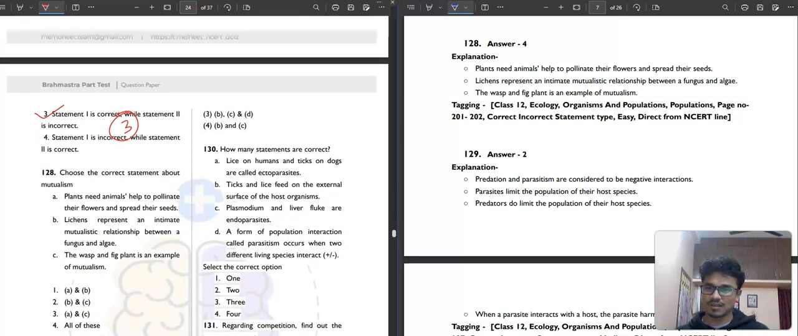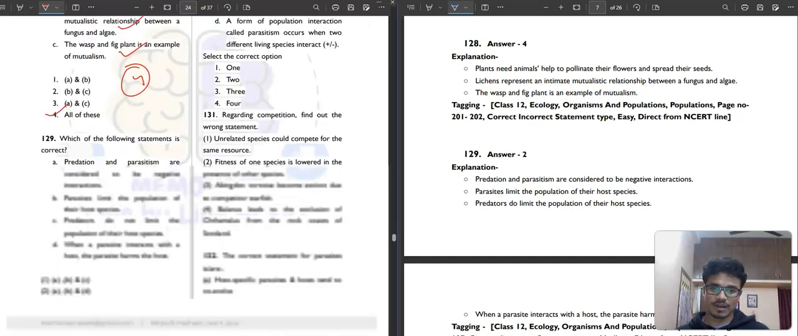It is saying, choose the correct statement about mutualism. Plants need animals' help to pollinate their flower and spread their seeds. Yes, and what the animal gets is some nectar and other things. Lichen represents an intimate mutualistic relationship between fungus and algae. Correct. The wasps and fig plant is an example of mutualism. Correct. So all of these are correct. So the fourth option is our correct answer.